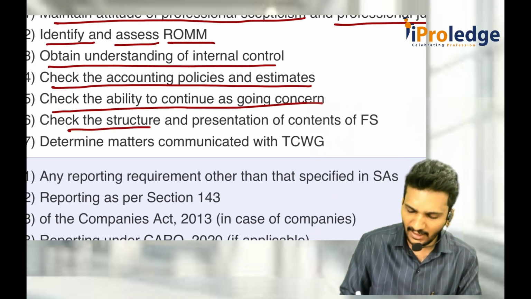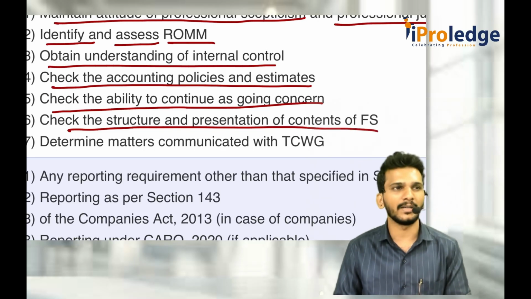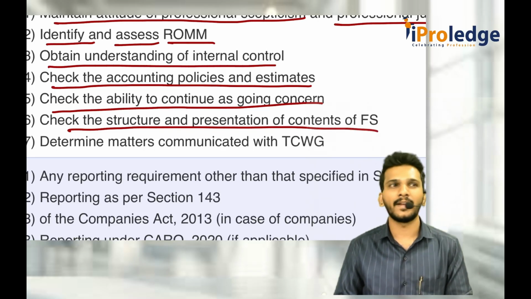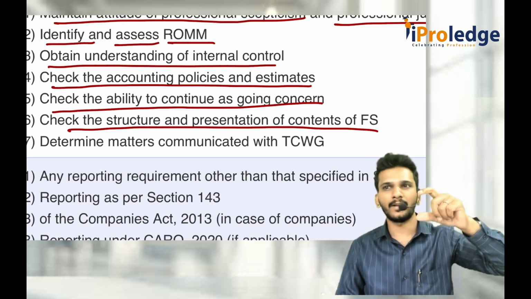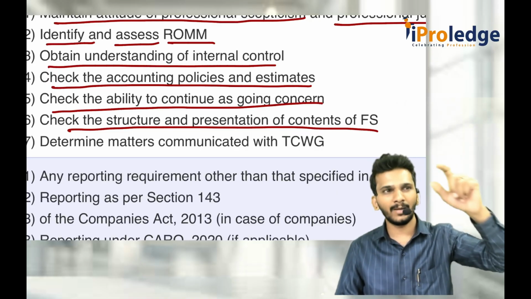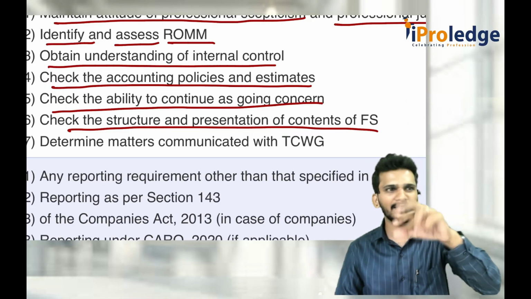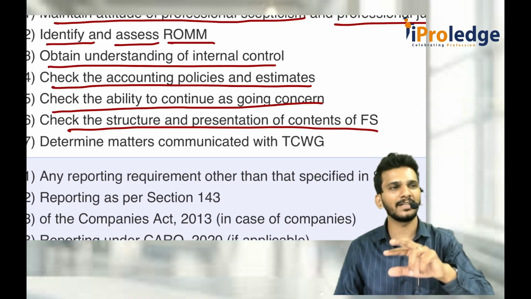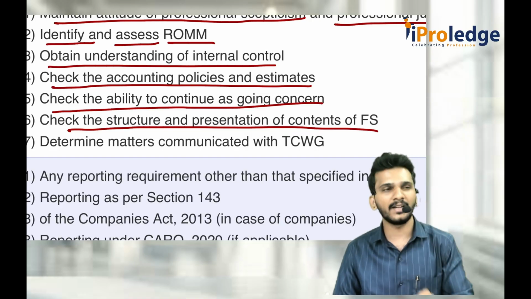Again, check the structure and presentation of the content of the financial statements. Structure means what? For financial statements, we now have a vertical format: equity, liability, assets. If it is indexed, exactly opposite: first assets come, then equity, then liability. Is it as per the structure? Then contents. Contents means what?